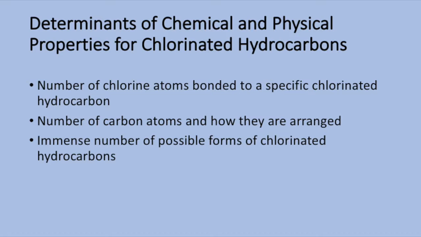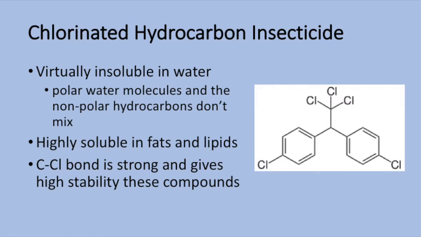The number of carbon atoms and how they are arranged in 3 dimensions also determines the chemical and physical properties of chlorinated hydrocarbons. Chlorinated hydrocarbon insecticides are virtually insoluble in water, but are highly soluble in fats and lipids. They don't dissolve in water because the polar water molecules and the nonpolar hydrocarbons don't mix. The C-Cl bond, common to all chlorinated hydrocarbons, is strong and gives high stability to these compounds.